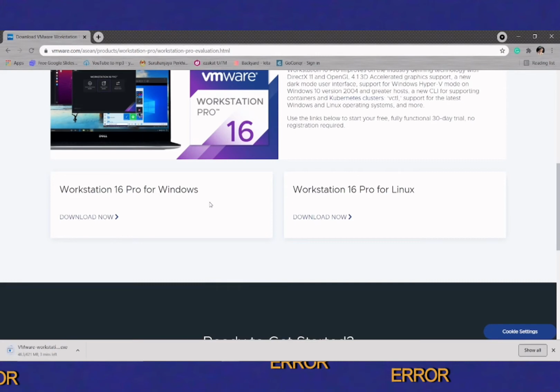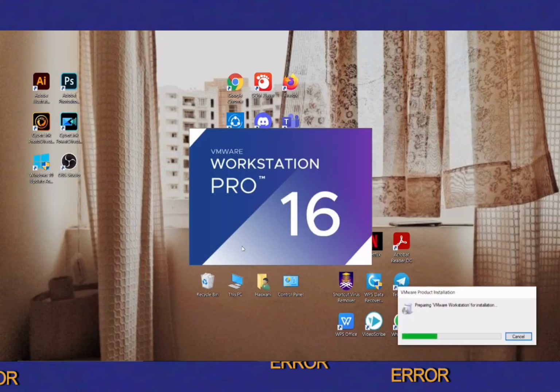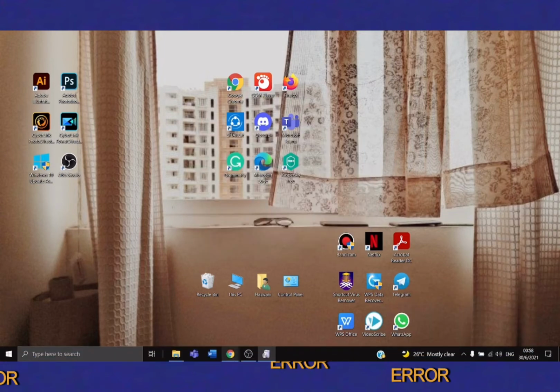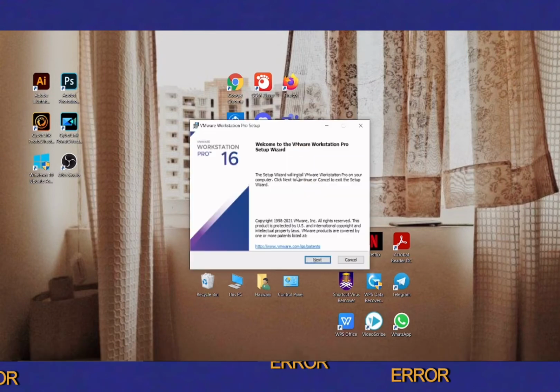You need to wait until the VMware Workstation finishes downloading. Once it's done, you can click, and then it will appear like this. You can click next.